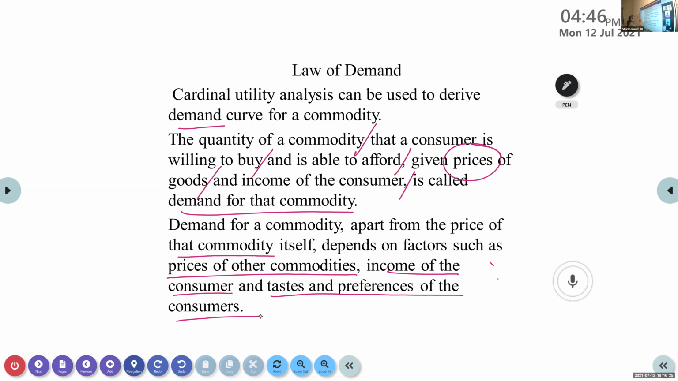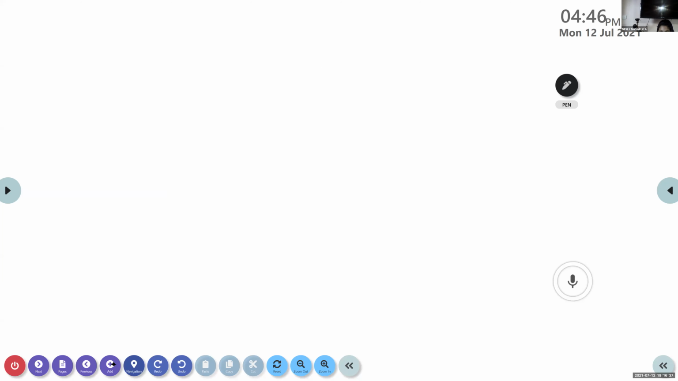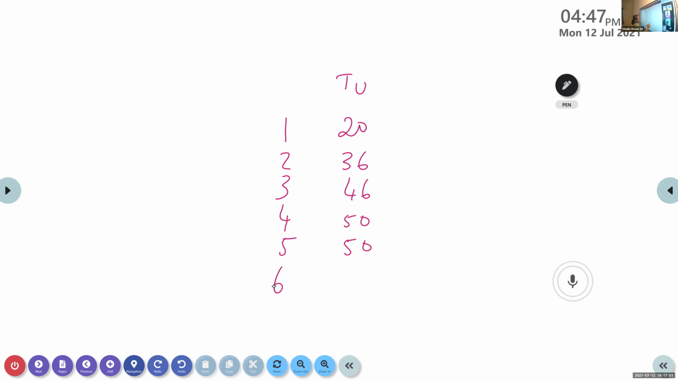So here you can see the total utility that I'm giving. I'm not able to reach here, so I'll add one. 1 unit, 2 units, 3 units, 4 units, 5 units, and the total utility is 20, 36, then 46, 50, then 50, then 44. Now find out the marginal utility.